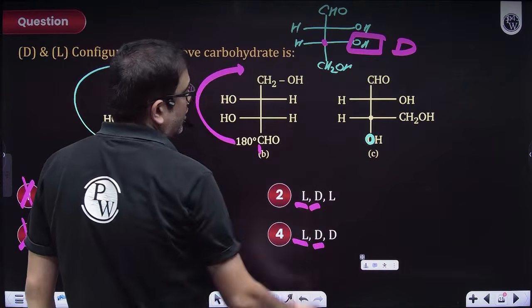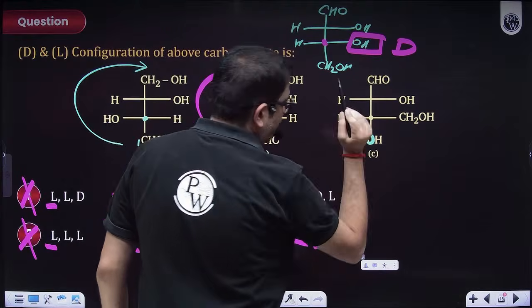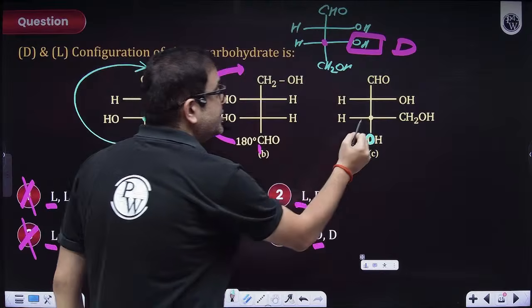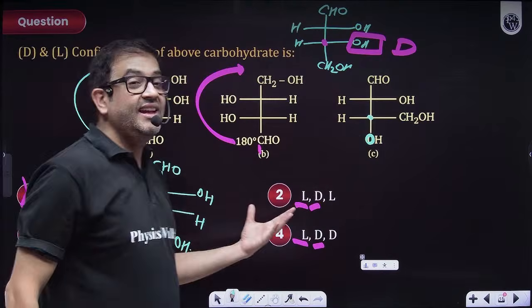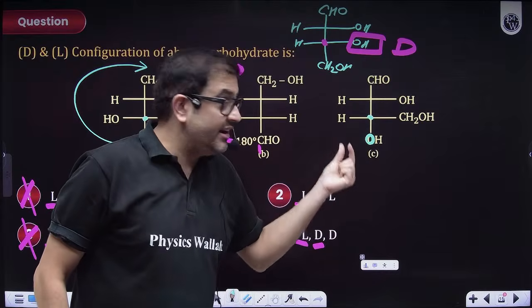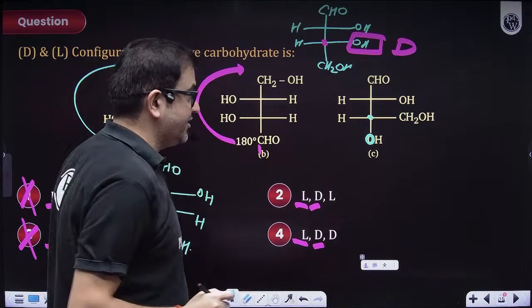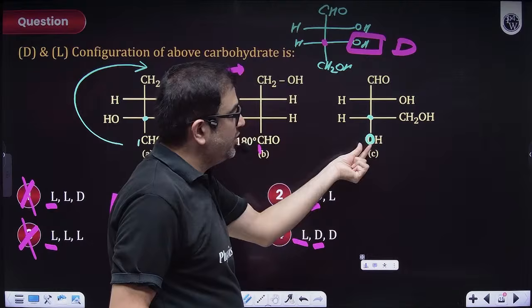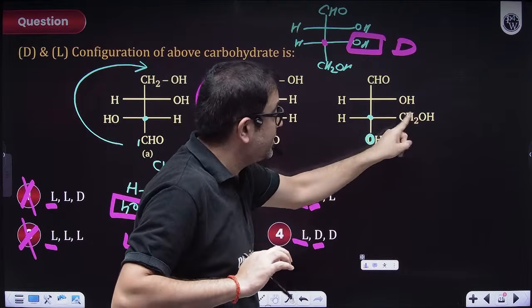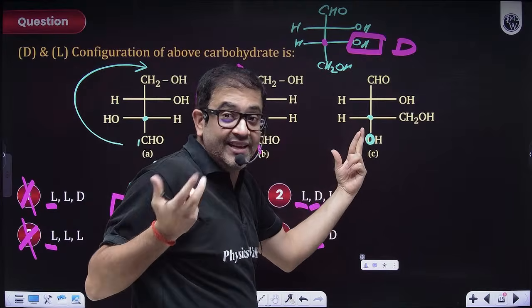Sir, it is not a true Fischer projection, because the main carbon chain should be over here. So then we have to change its orientation. Technically, if in a carbon I make an even number of exchanges, then also sir, optical activity does not change. So how to make that even exchange? First make the CH2 here, OH here, this will be the first exchange. Then exchange H and OH, that will be the second exchange.